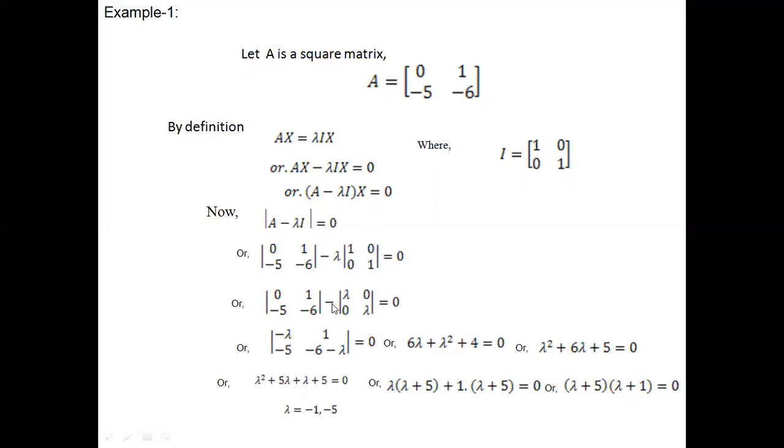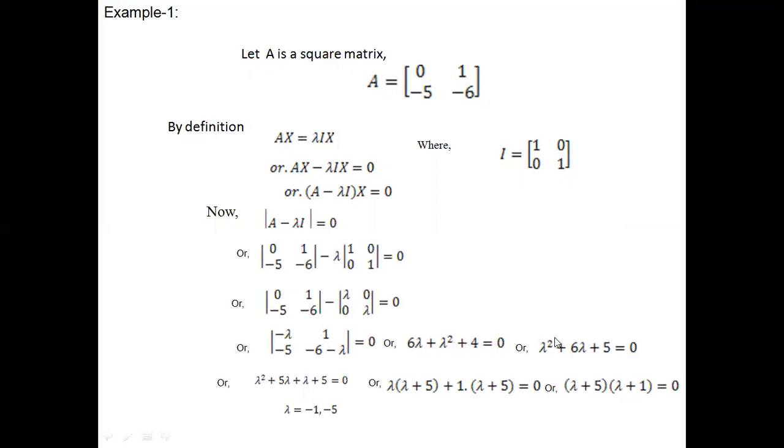Now, there is a minus, so we subtract this matrix from this matrix. So, minus lambda, minus 5, 1, minus 6 minus lambda, equal to 0. So, now lambda, multiplied, minus lambda with minus 6 minus lambda, we get, and minus 5 minus with minus 5 multiplied with 1. So, ultimately we get 6 lambda plus lambda square plus 5 equal to 0.